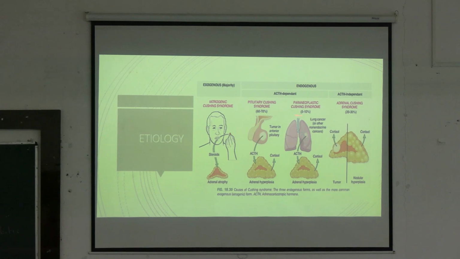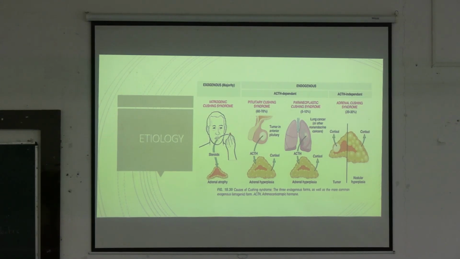Another thing is various paraneoplastic syndromes. In case of mostly small cell carcinoma lungs, it releases ectopic ACTH, that also stimulates the adrenal glands. They form adrenal hyperplasia, and therefore there is excess cortisol.